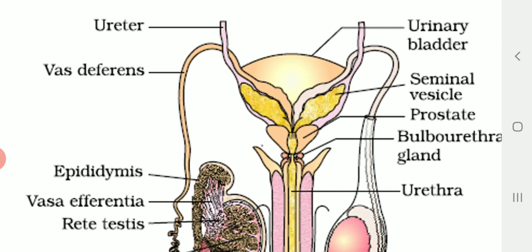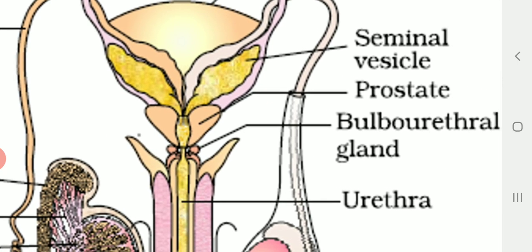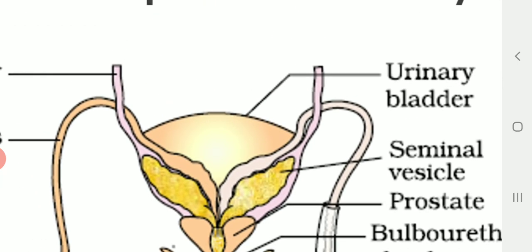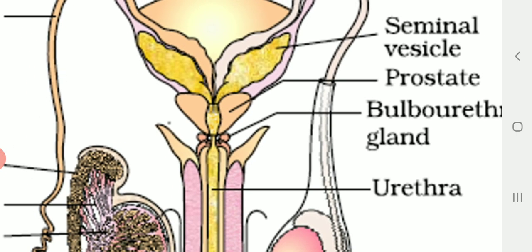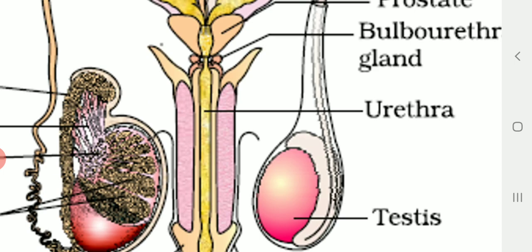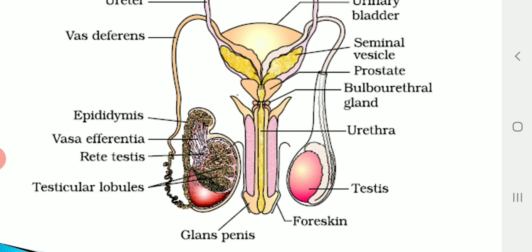And this vas deferens is joining with the duct coming from the seminal vesicle, and then it forms a common duct which opens outside by means of the urethra, and that is the main duct.